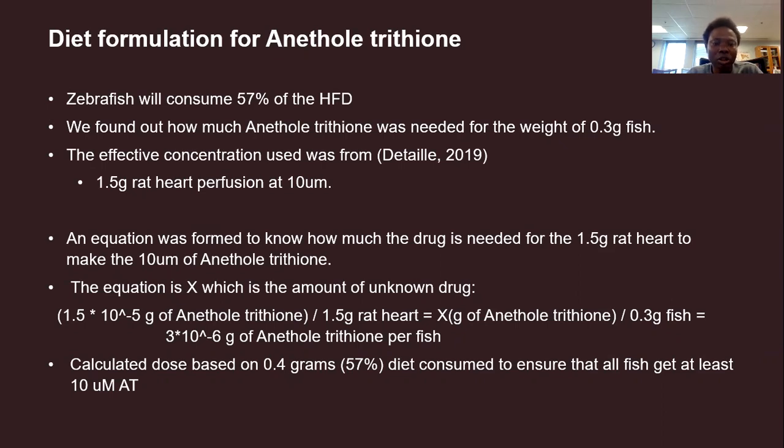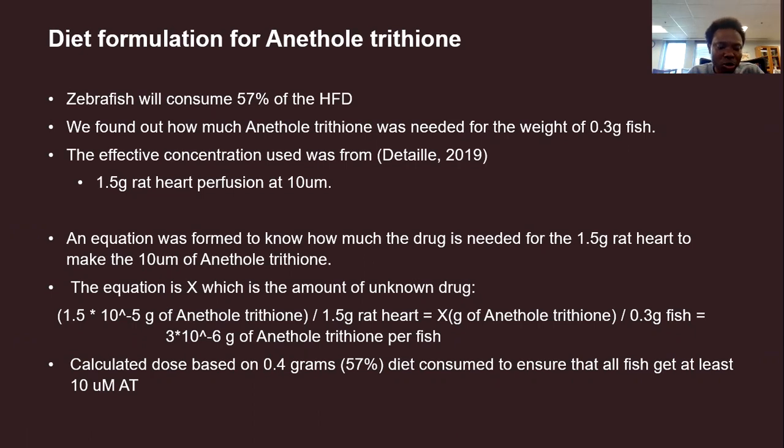We found out how much annatto triton was needed for the weight of a 0.3 gram fish. The effective concentration used was from 1.5 gram rat heart per perfusion at 10 micromole. An equation was formed to know how much of the drug is needed for 1.5 gram rat heart to make the 10 micromole of annatto triton. The equation: X is the amount of unknown drug. So 1.5 times 10 to the power of 5 gram of annatto triton over 1.5 gram rat heart is equal to X gram of annatto triton divided by 0.3 gram fish. And then our final answer was 3 times 10 raised to the power negative 6 gram of annatto triton per each fish.